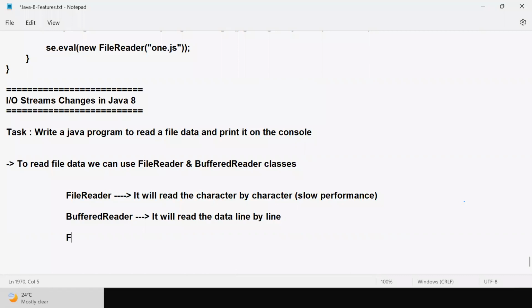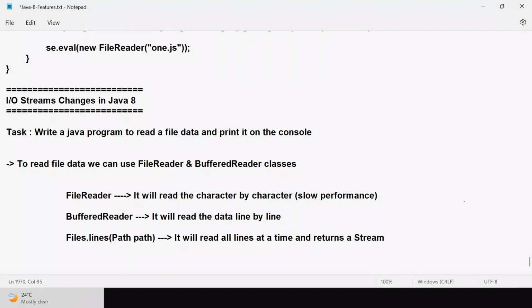Now here, Files.lines will expect the path as a parameter. It will read all lines at a time and return a stream.